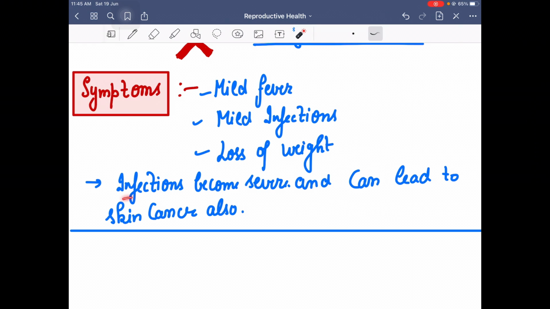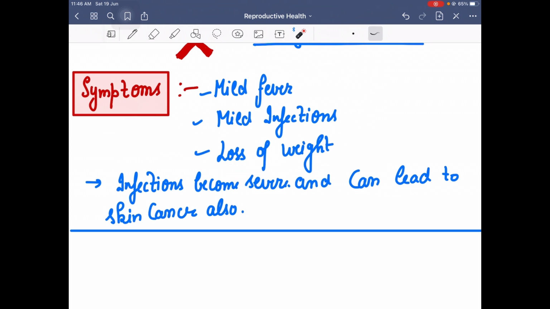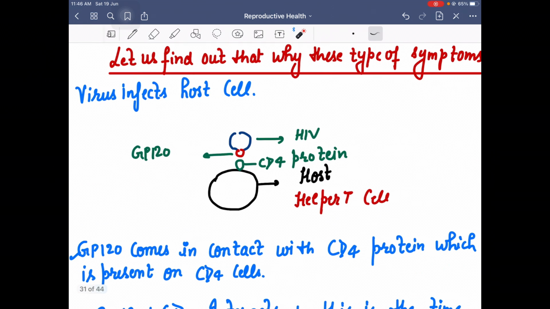But later on, when the infection becomes more severe, cancer also occurs. At the initial stage, it is sometimes difficult to detect this virus from the symptoms, because they are very common symptoms. But later on, when it becomes more severe, you cannot ignore this type of syndrome.